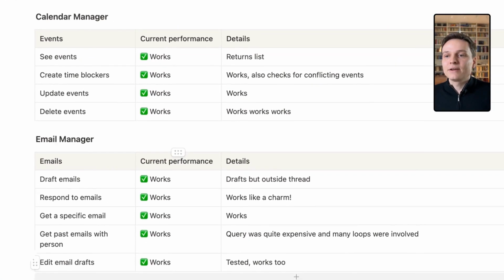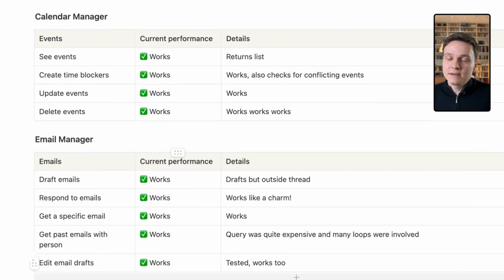What can the calendar manager do? We can see events. We see that it returns a list of events. It can create time blockers. And in this case, it will also check for conflicting events. So it will not double book me. It can update events. It can delete events.